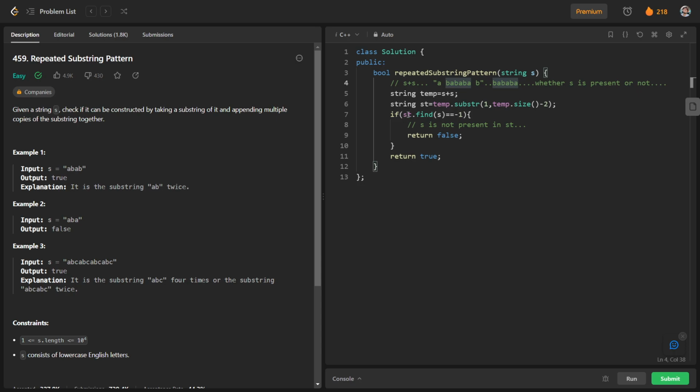So that's what I have done here. I have taken a temp string, which is formed by appending string s twice, and in this temp string I am looking at this substring. I have separated out this substring using the substring syntax, and in this string st I try to find whether s is present or not. If st.find(s) is equal to -1, it means s is not present in st, so we return false, otherwise we return true. In this way we have solved this question.